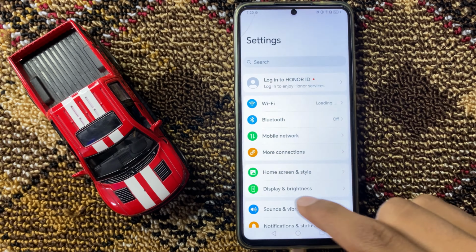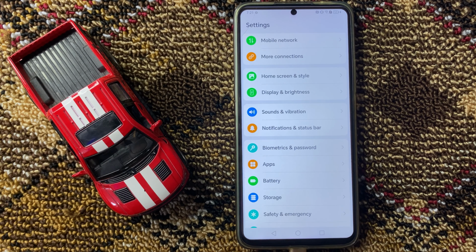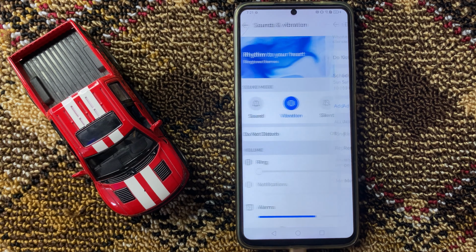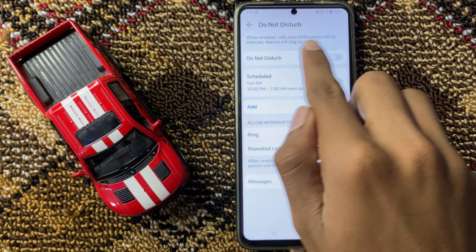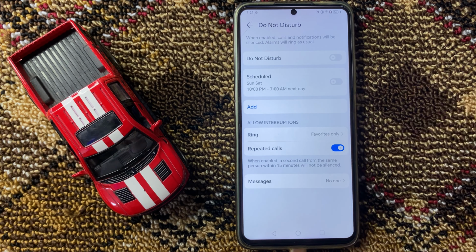In settings, scroll down and then click on sound and vibration. And click on do not disturb. If you turn on do not disturb, then turn it off. After turning off your do not disturb, then go back